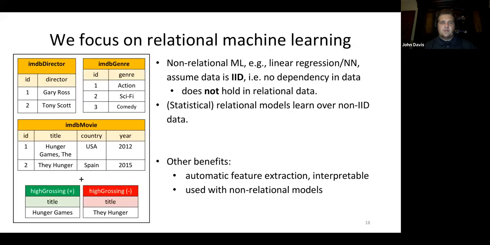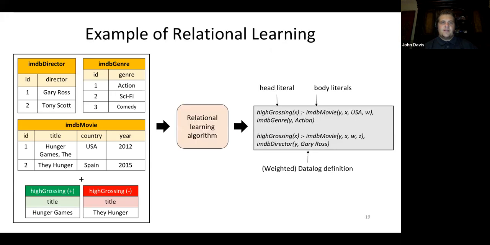For the purpose of this paper, we focus on relational machine learning. Non-relational machine learning, for example, linear regression and neural nets, assumes that data is IID, or that there is no dependency in the data. However, this assumption is not true in relational data. This is why we must use relational machine learning to learn over non-IID data. An example of relational learning is shown below.